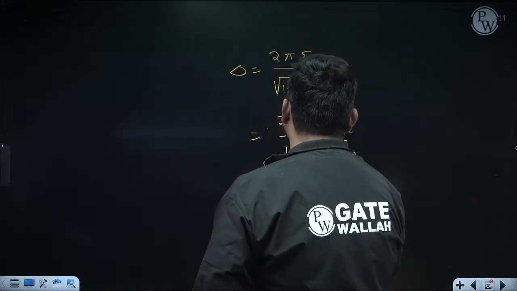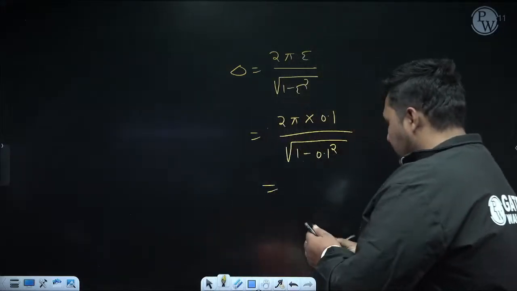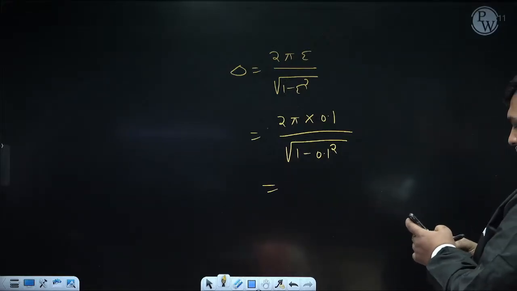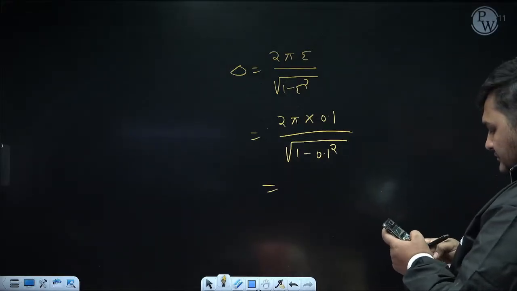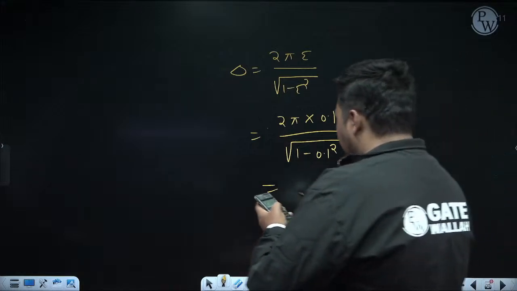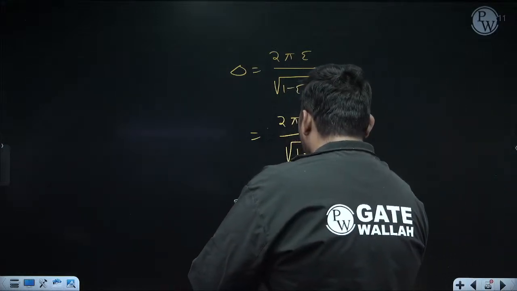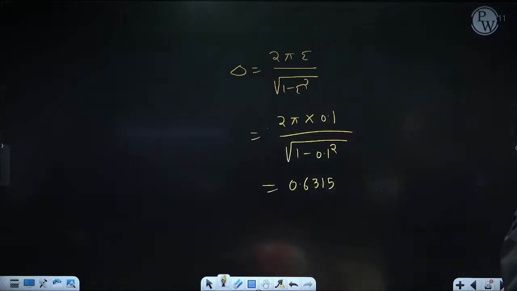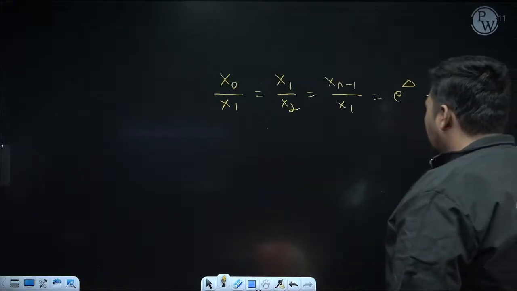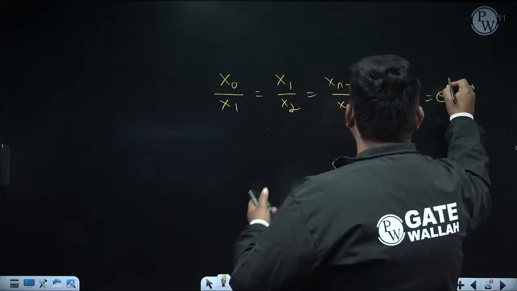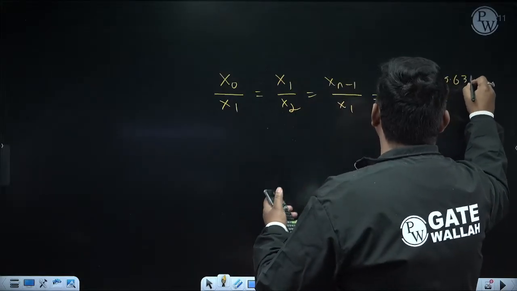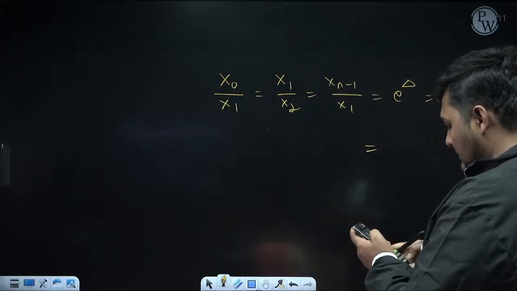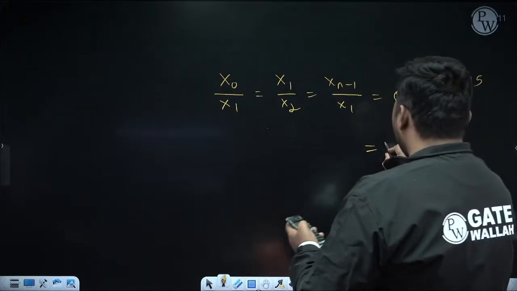Zeta is 0.1, so it is squared. How much delta is coming? 2 pi into 0.1 upon root over 1 minus 0.1 square. Delta is coming 0.6315. You can check the calculation. Calculation is your part. Just put here. So this ratio will be e to the power 0.6315. How much is it coming? It is coming 1.88.